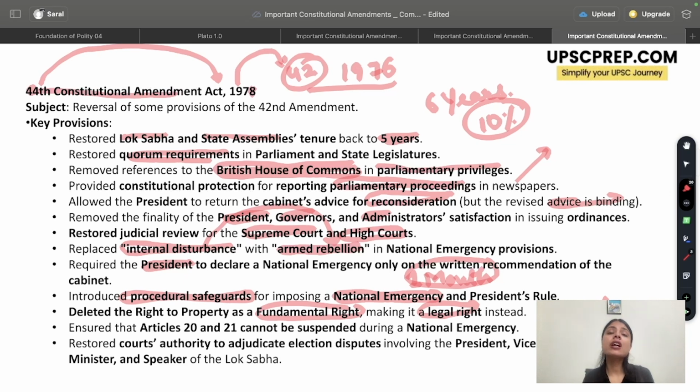Previously, my dear students, the court's power to scrutinize election related disputes of people like the president, vice president, and prime minister was taken away by the 42nd Amendment Act. This was restored, and it was said that the courts can adjudicate election related disputes of even high dignitaries like the president, vice president, prime minister, and speaker. So, of course, it is understood that the 44th Amendment Act was introduced to kind of correct the mistakes of the 42nd Amendment Act of 1976.